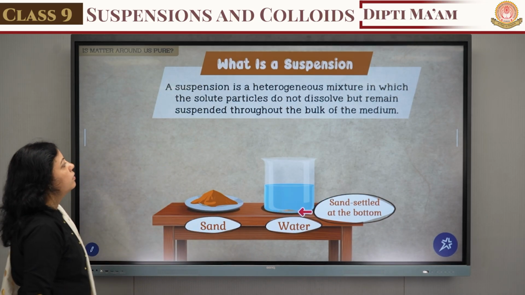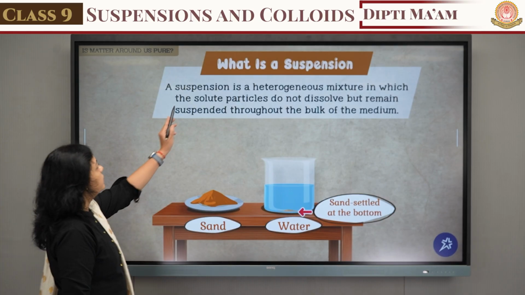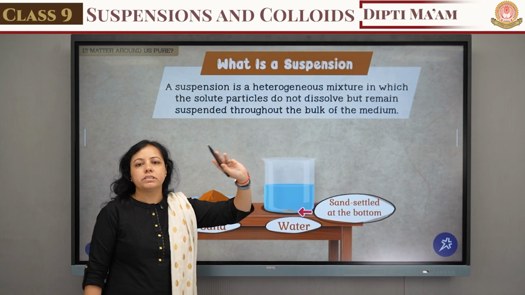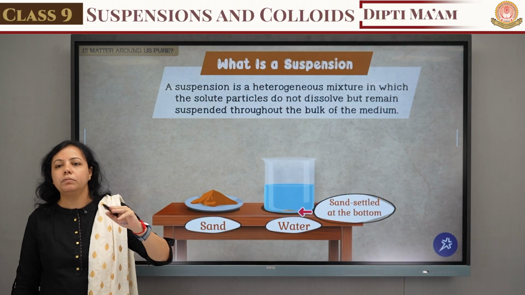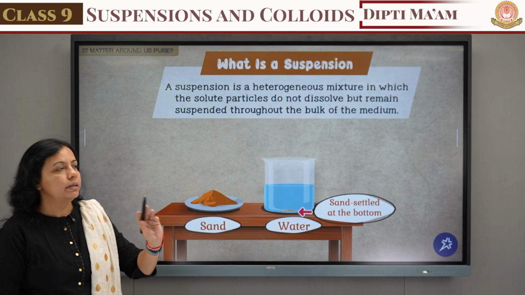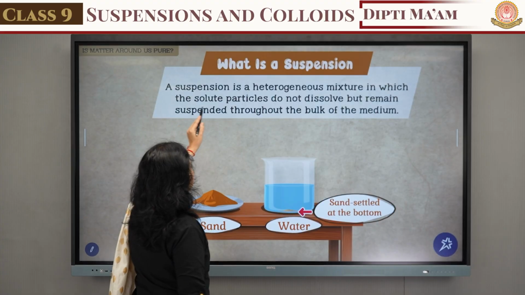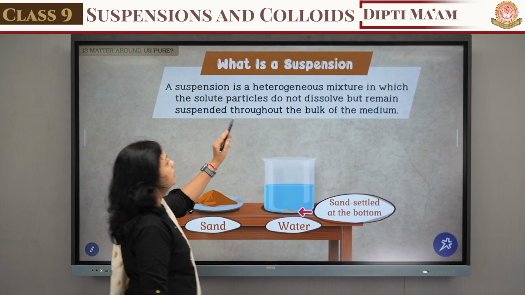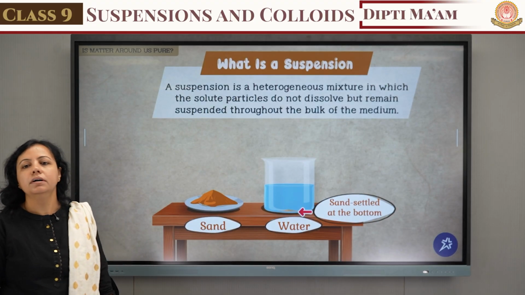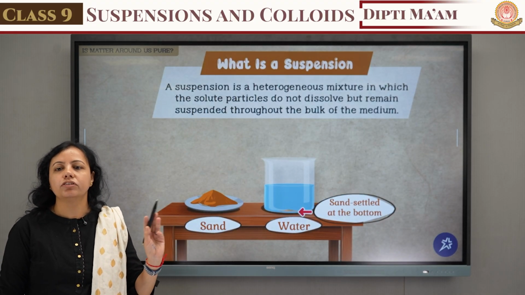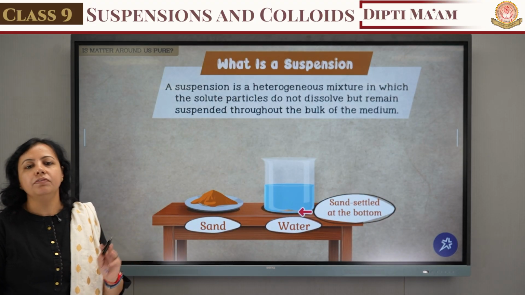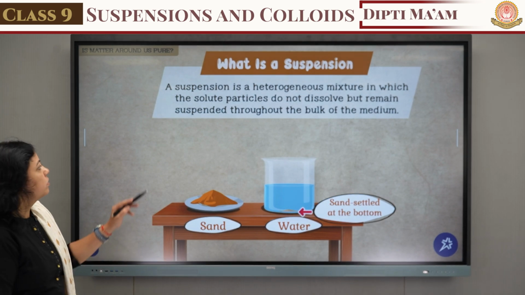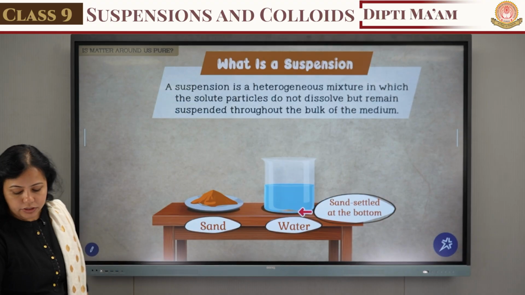So what is the meaning of the suspension? The first thing is, suspension is a heterogeneous mixture. Heterogeneous mixture means the solute and solvent particles are not mixed properly, and the solute particles do not dissolve but remain suspended throughout the bulk of the medium. So that is the definition of the suspension, in which the solute and solvent particles do not mix properly. That's why it is known as a heterogeneous mixture.